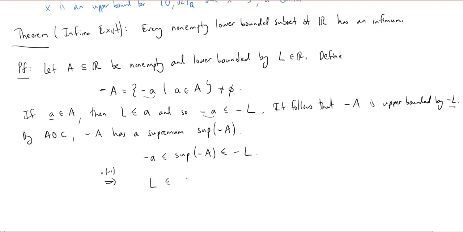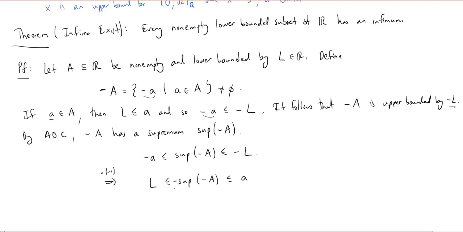L is less than or equal to the negative of the supremum of negative A, which is less than or equal to a. So what does this tell us? This tells us that I have some number which is greater than or equal to this lower bound. And this lower bound was any lower bound.